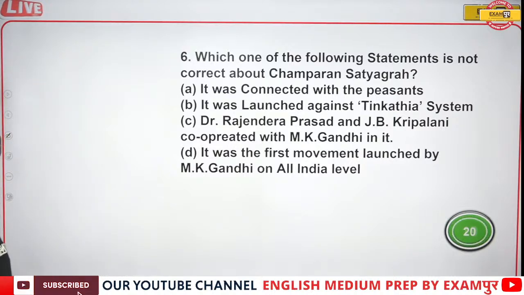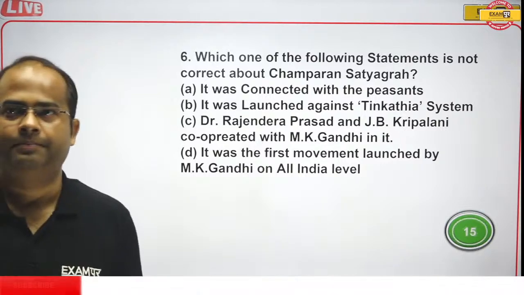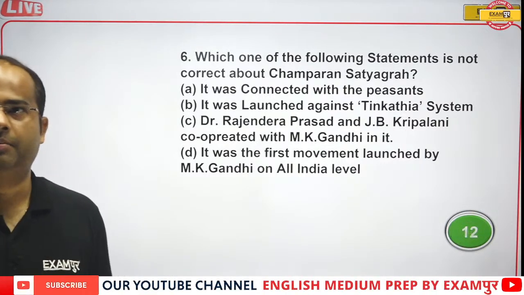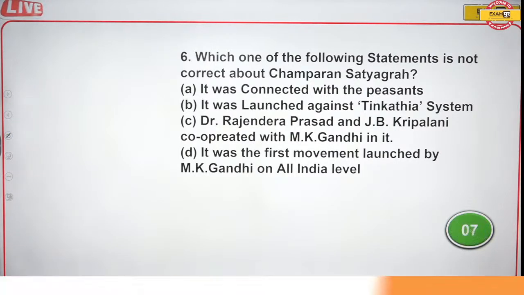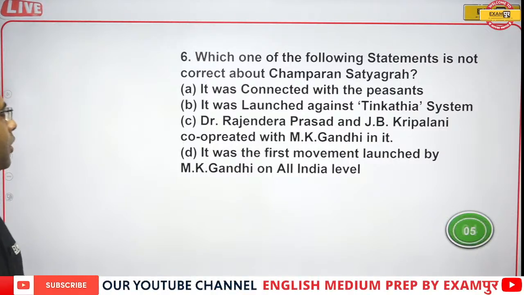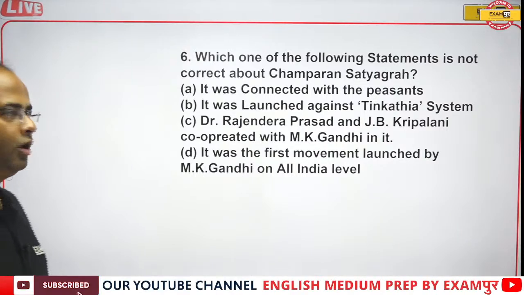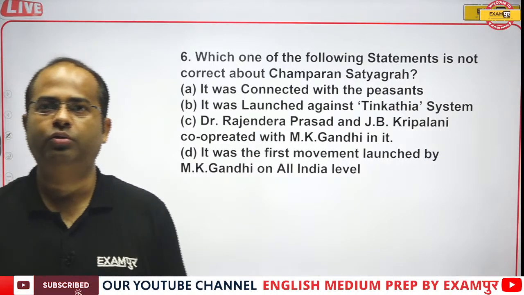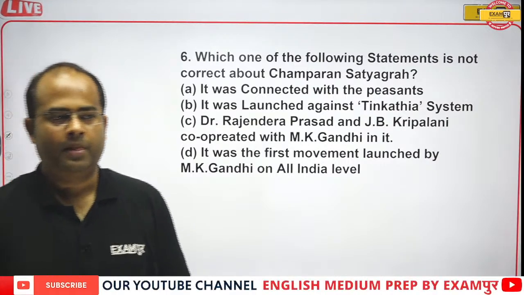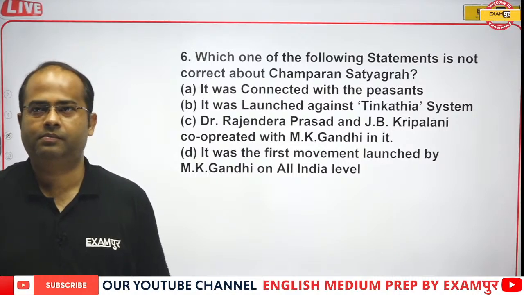Now the next question before you is: which of the following statements is not correct about Champaran Satyagraha? The first statement is it was connected with the peasants, it was launched against the Tinkathia system. Dr. Rajendra Prasad and J.B. Kriplani cooperated with Mahatma Gandhi in it. It was the first movement launched by M.K. Gandhi at all India level. Which statement is not correct about the Champaran movement, guys?